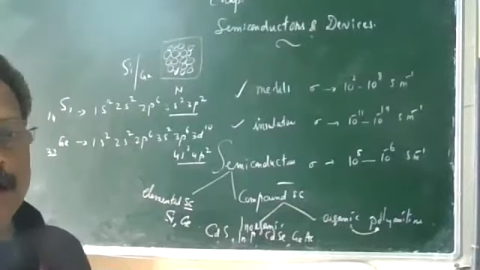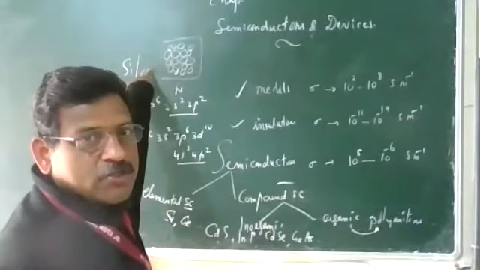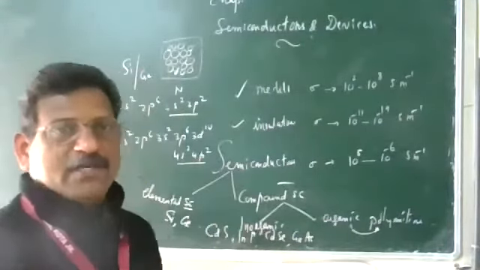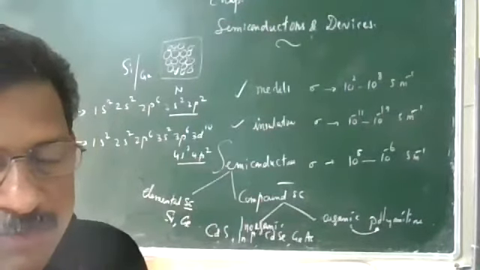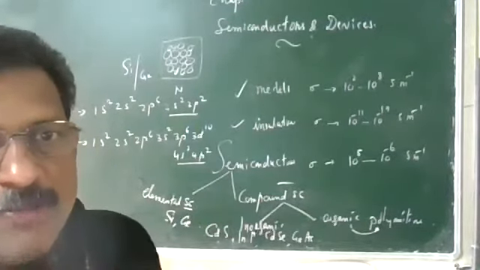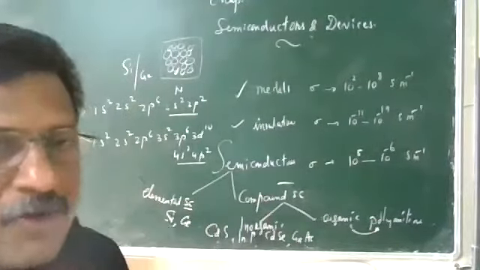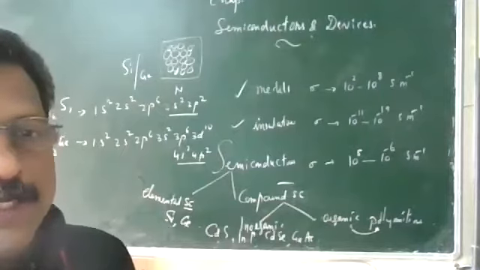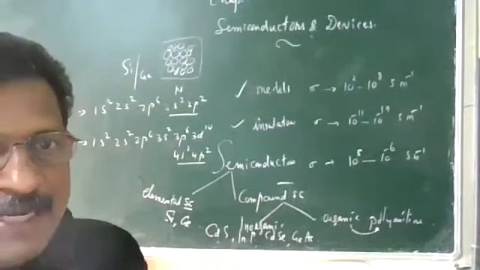Yes, sir. Okay. So we are going to take N atoms of silicon or germanium, generally a solid. We are discussing energy bands. Discrete energy levels will not be there. Instead, the range of energies we call an energy band. To explain that, we are taking a silicon or germanium crystal having N atoms.